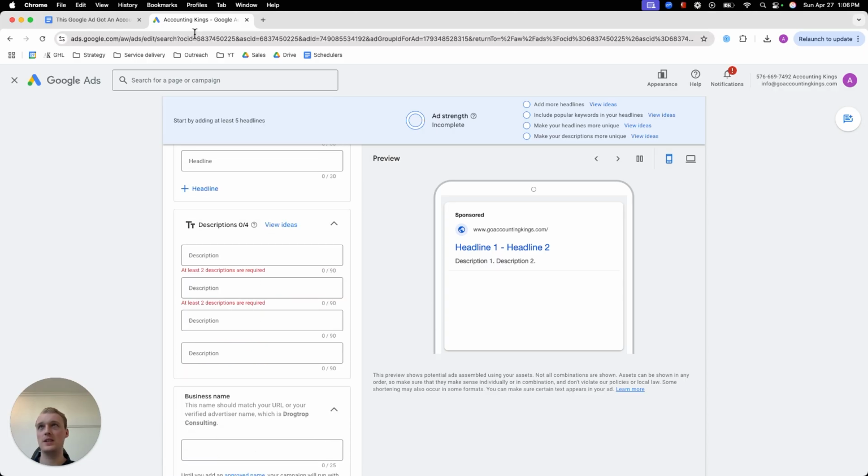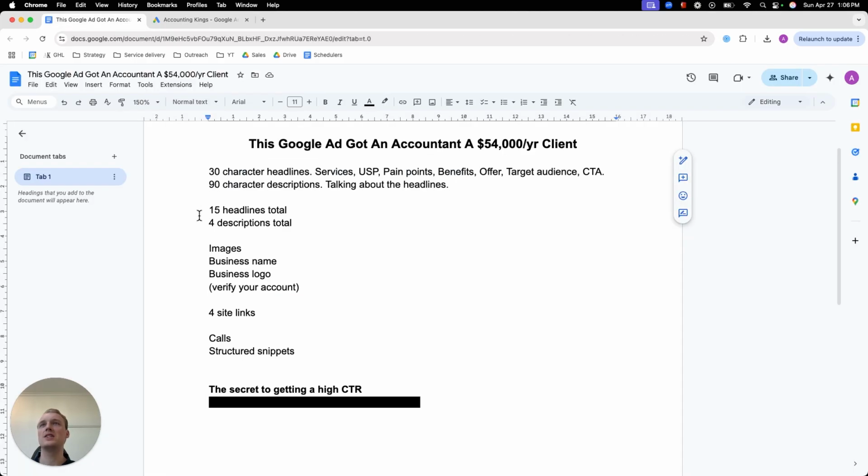You can see them over here. You have 90 characters and you have 4 descriptions in total. And the descriptions are essentially just your headlines, but then you talk about them with a bit more context and in a bit more length. So you can say, we help construction companies get in control of their own cash flow, work with our accountants that have 30 years experience, schedule a free consultation now. So you can combine those headlines in the descriptions, right? You need to make sure that they are a little bit aligned.